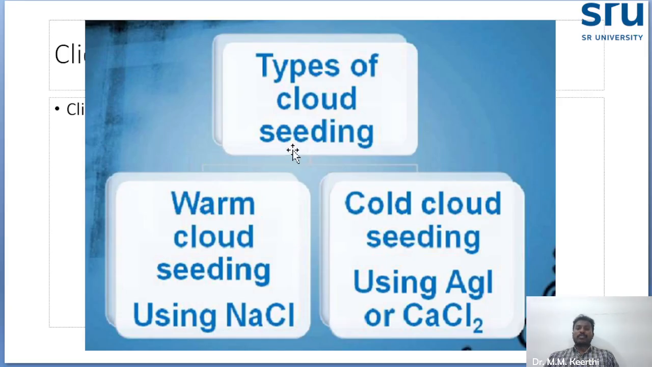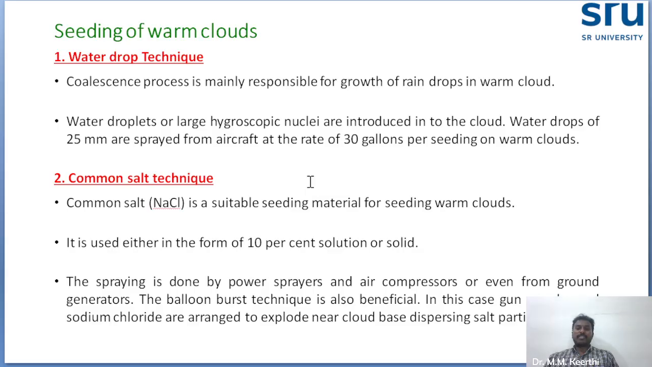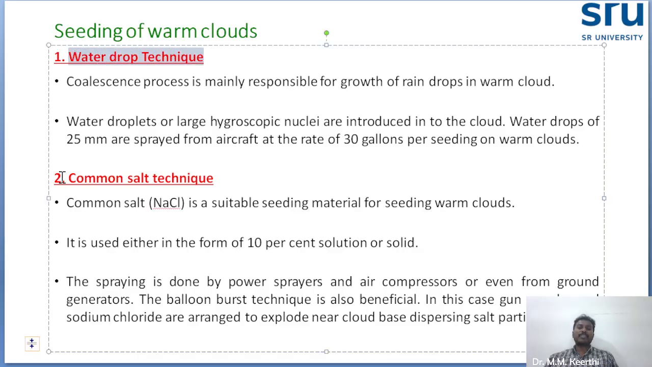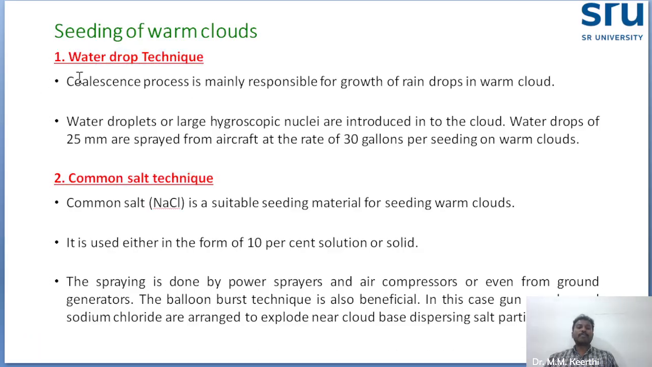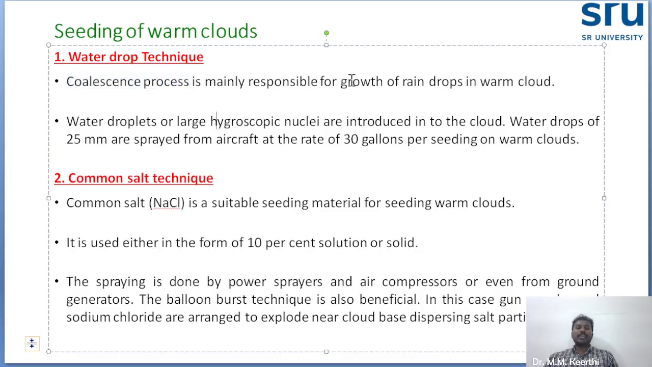Okay. What they are doing, we will see one by one. First, how warm clouds give rainfall or precipitation through cloud seeding or artificial rain making. Here there are two techniques they use for inducing rain using warm clouds. First is the water drop technique. Another one is the common salt technique. With the help of the coalescence process, the water droplet technique is helpful for inducing rainfall through warm clouds. How? The water droplets are large hygroscopic nuclei.